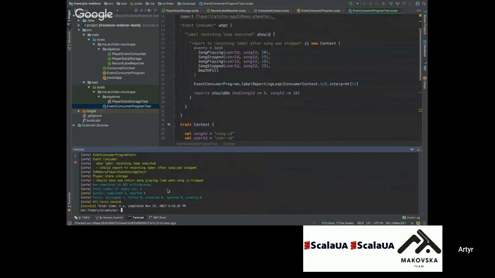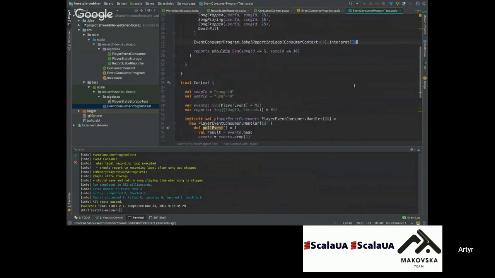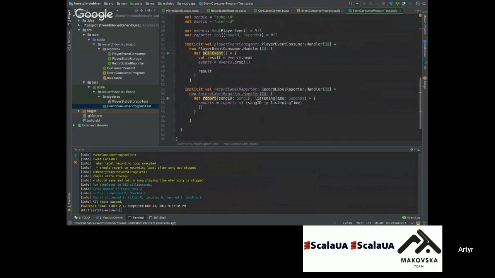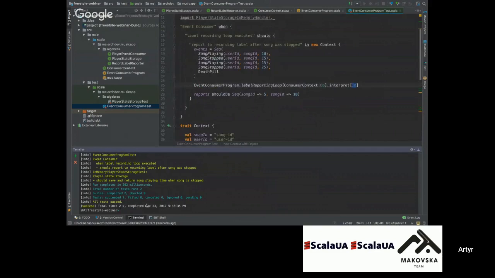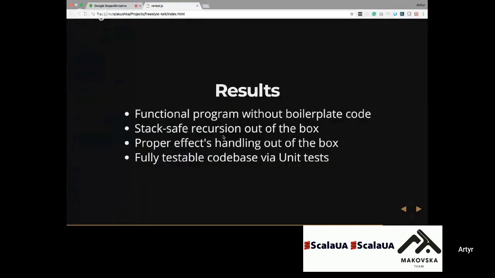Now we see that all tests passed. So currently we executed our pure program with effect of ID and with the logic that we have in all our operations. The result,